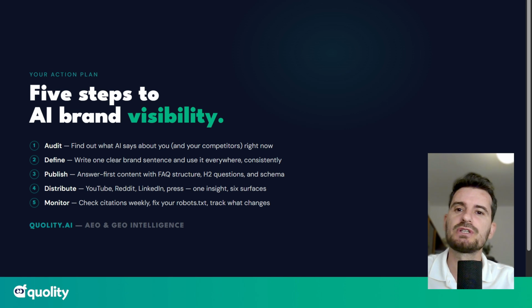Publish: answer-first content, right, with FAQ structure, H2 questions, and schema. Distribute, remember, very important, third-party sources: YouTube, Reddit, LinkedIn, not as a company but personal, and press releases. And monitor: check citations weekly, fix your robots text, track what changes. This is exactly what you can do for answer engine optimization. You can start today, very simple, and it's time to step into the future, because we have already discussed that AI influences users' decision making more than anything else. So let's take advantage of that.